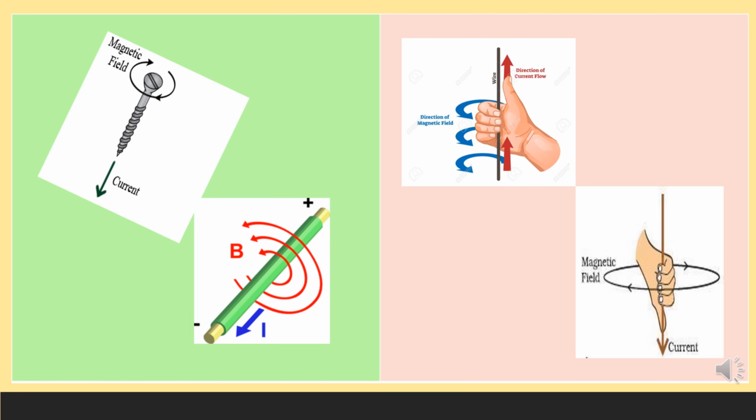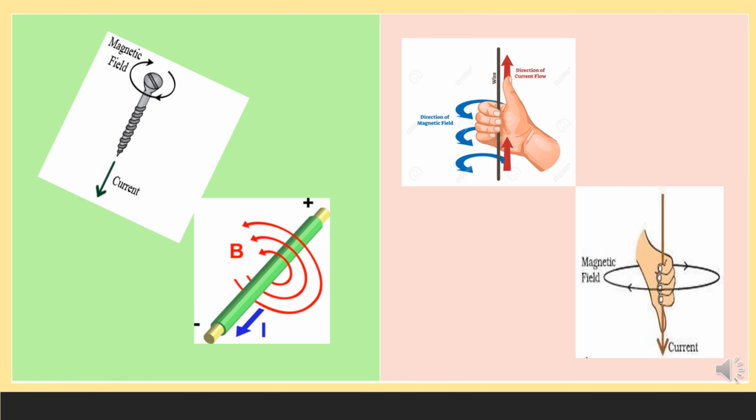You can see on the left side here, the tip of the corkscrew is rotating and it shows the direction of the magnetic field, and the motion of the screw nail shows the direction of current flow, as Maxwell said. And on the other side, when a conductor is held with the right hand, the thumb or the first finger of the right hand is directed into the current flow and the other four fingers into the direction of the magnetic field lines.